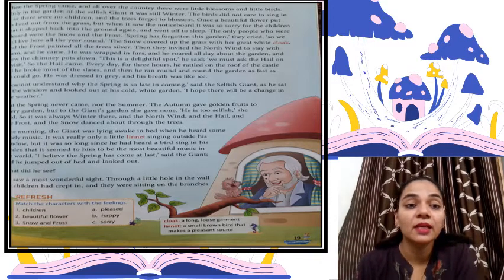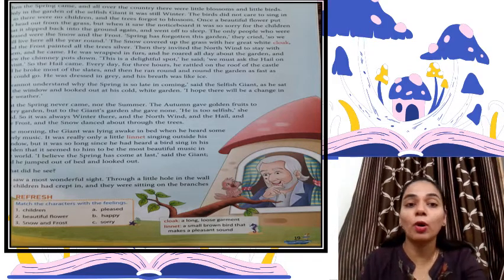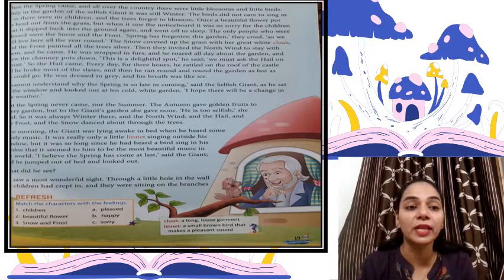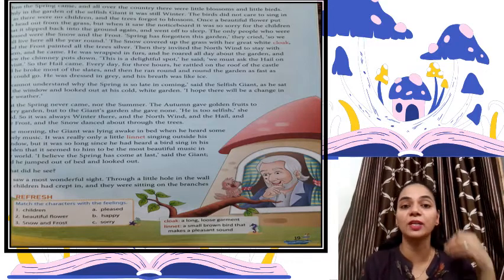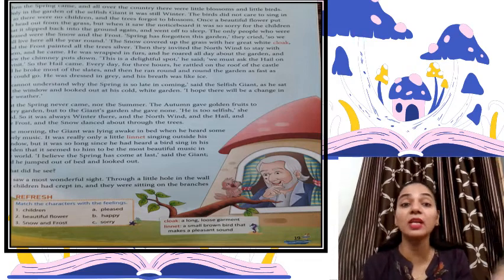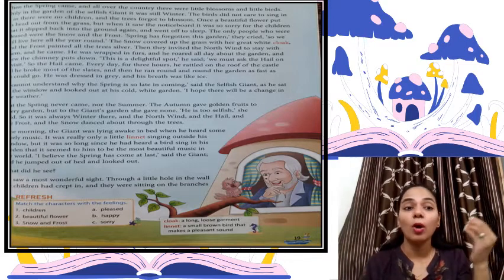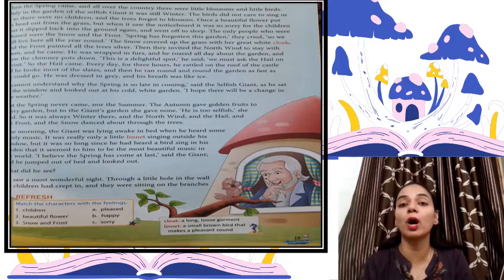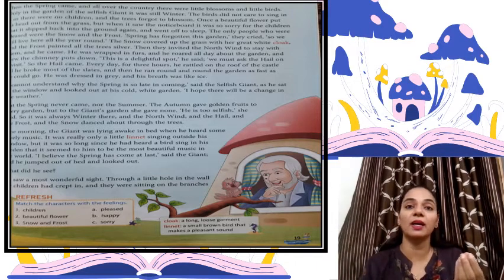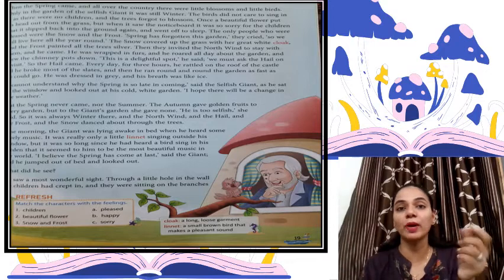And then every day for 3 hours he rattled on the roof of the castle, right? And that hail was also called. He came and he used to rattle, he used to fall every day 3 hours, right? And rattle down on the roofs of the castle. Now hail also broke most of the slates, and then he ran round and round the garden as fast as he could go, right? So he was dressed in gray and his breath was like ice, right? As hail is ice pieces, the pieces of ice that fall down from the sky, right?